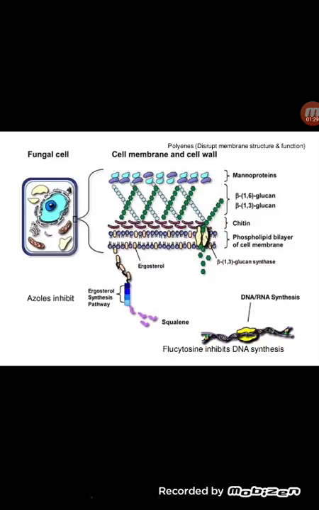Now coming to the cell membrane, the cell membrane of the fungal cell is made up of ergosterol, unlike in humans, where it is made up of cholesterol. And the drugs would be acting at the process of DNA synthesis or the synthesis of proteins in the fungal cell.